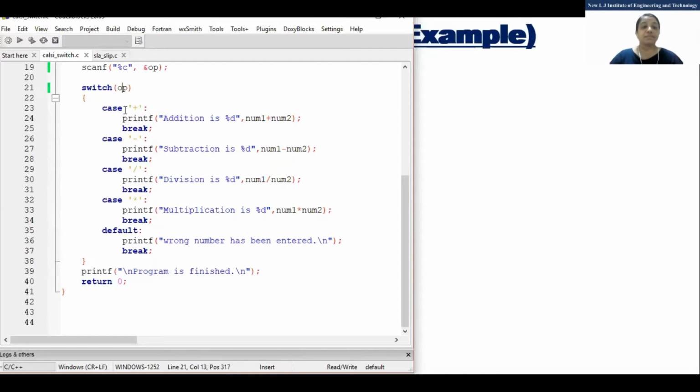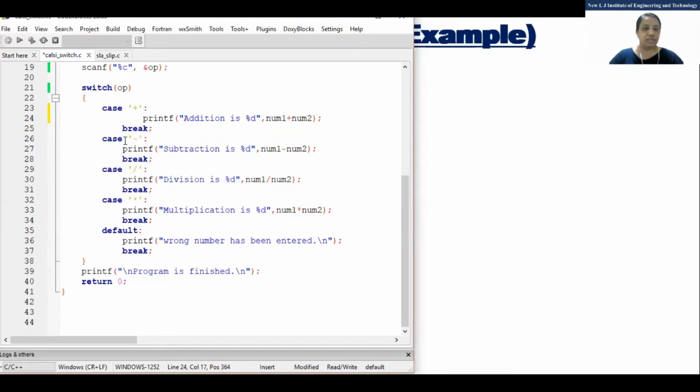Now, case. After that, what? It is a character. Just remember the lecture from the start of unit 2: a character is always specified within single quotation marks. In the previous program we wrote case 1. Because 1 is an integer, no quotation is required, but here it is required because it is a character. Clear, or any doubt?